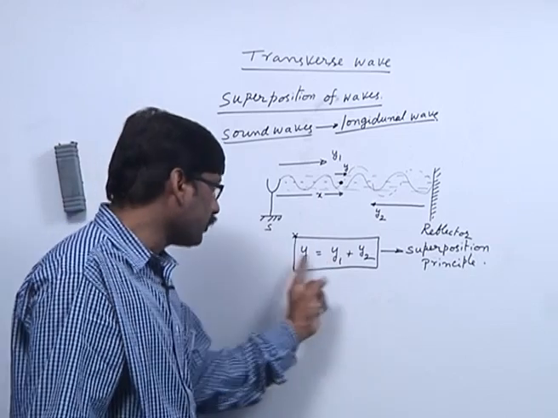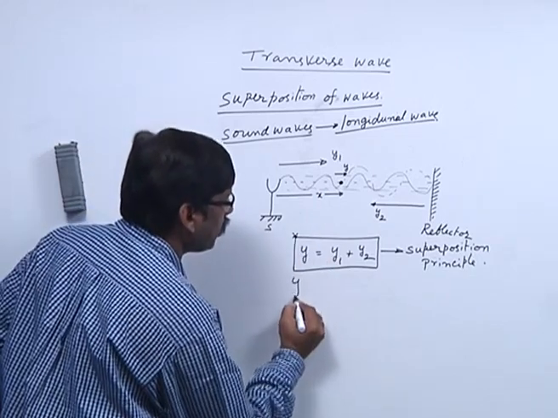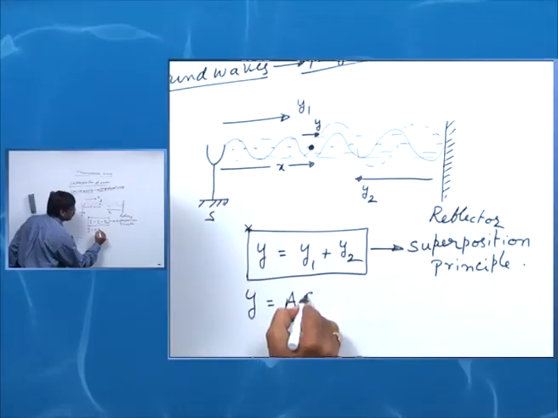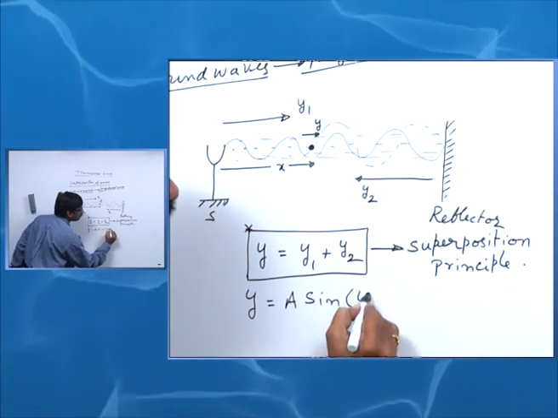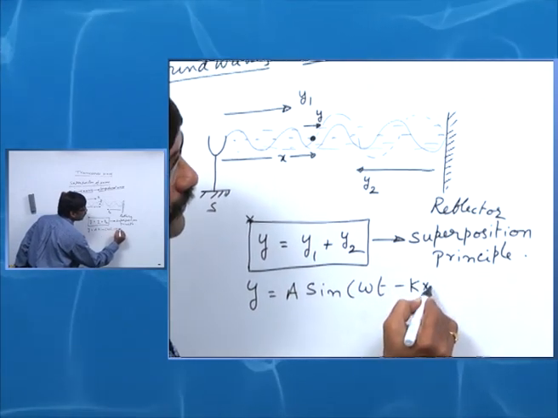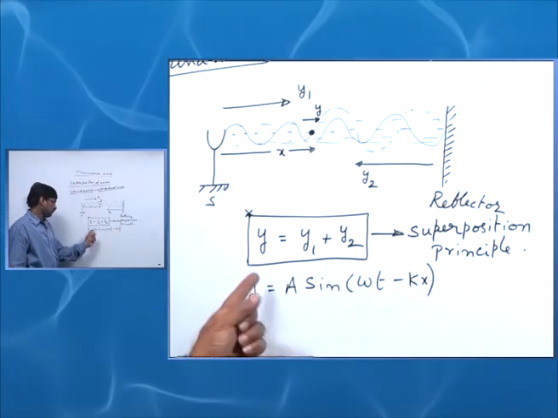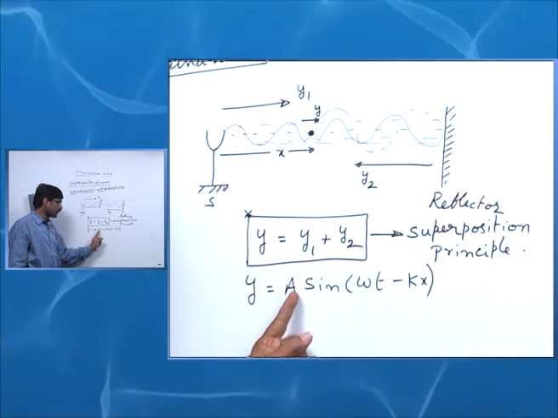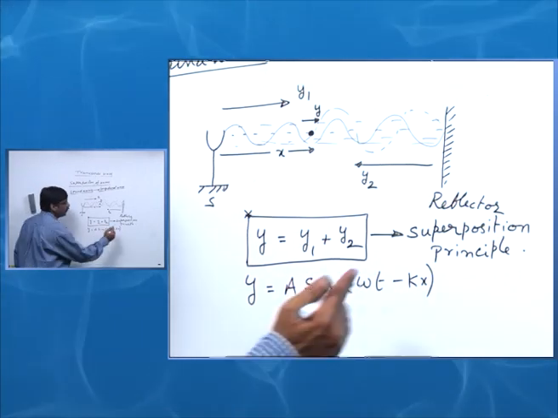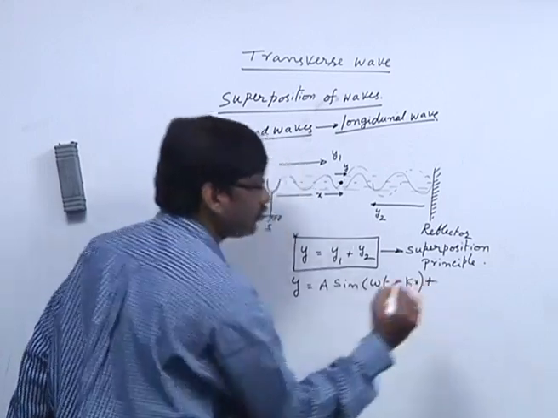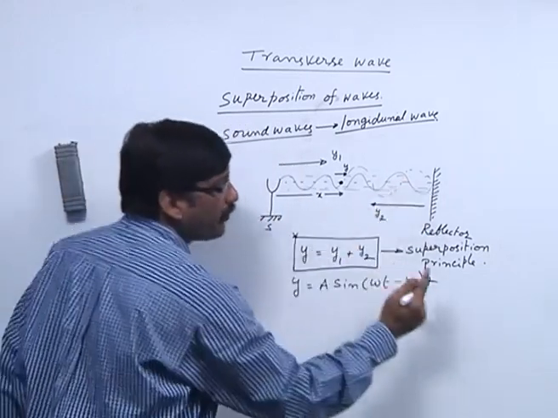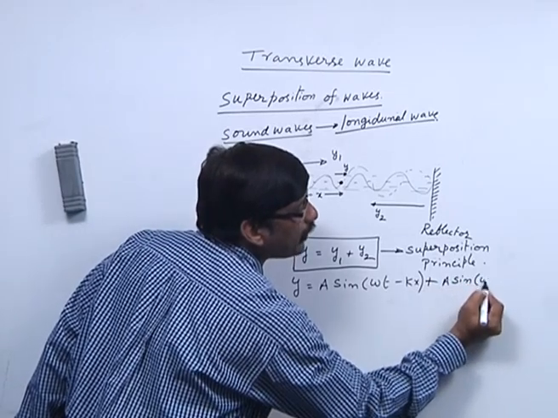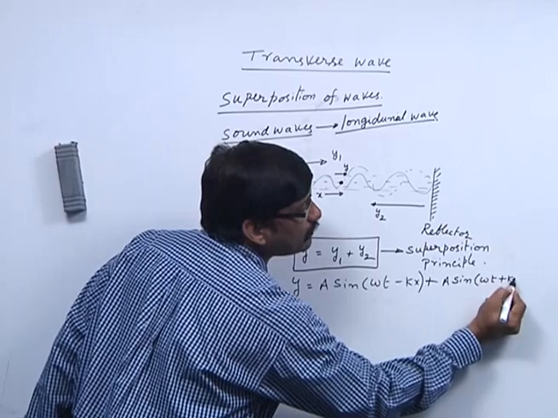Now, I am going to calculate this expression. I know that y1 is a sin(omega t minus kx). The displacement due to the forward wave is y1 equal to a sin(omega t minus kx), plus in the reflected wave y2 is equal to a sin(omega t plus kx).